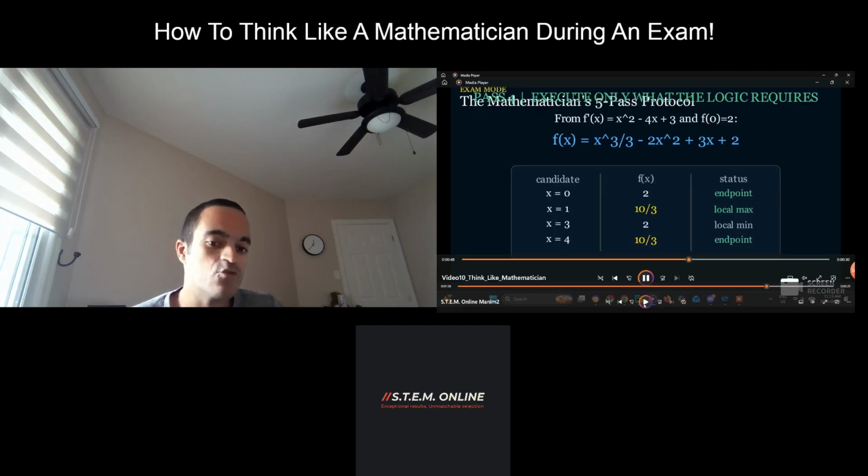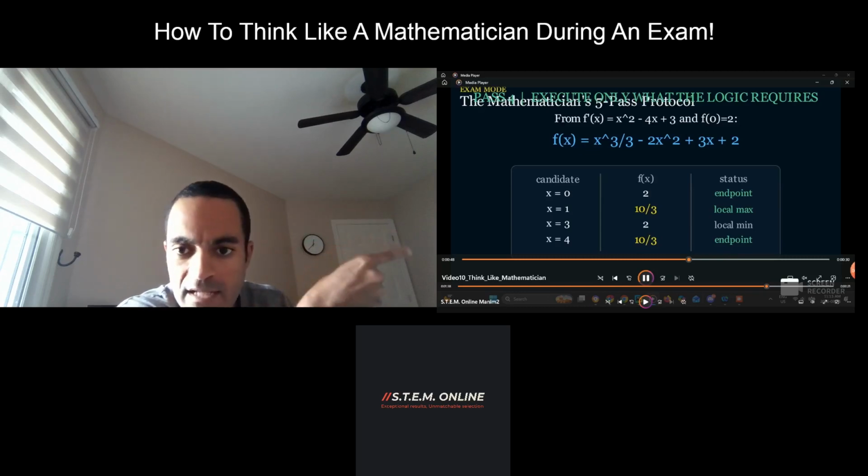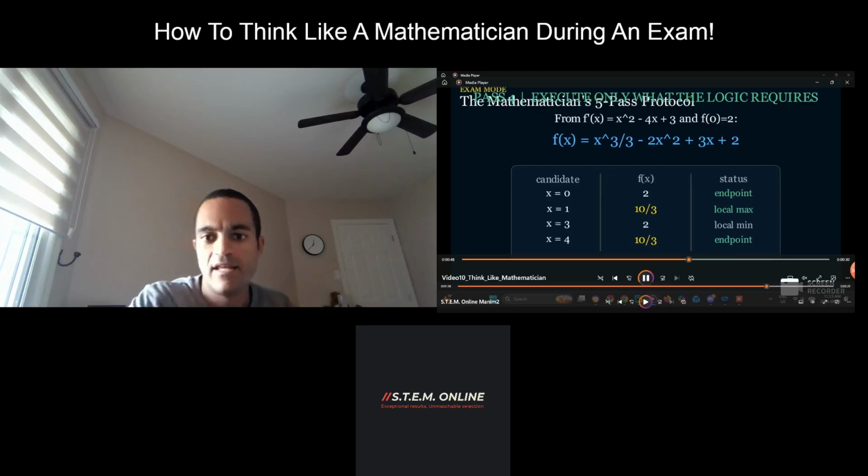At x equals 1, we want to go throughout the entire interval, because our interval was closed from 0 to 4, so x equals 4 is included. We start at x equals 0, where we got an endpoint. At x equals 1, pay attention, we got f of x to be 10 over 3, a local maximum.